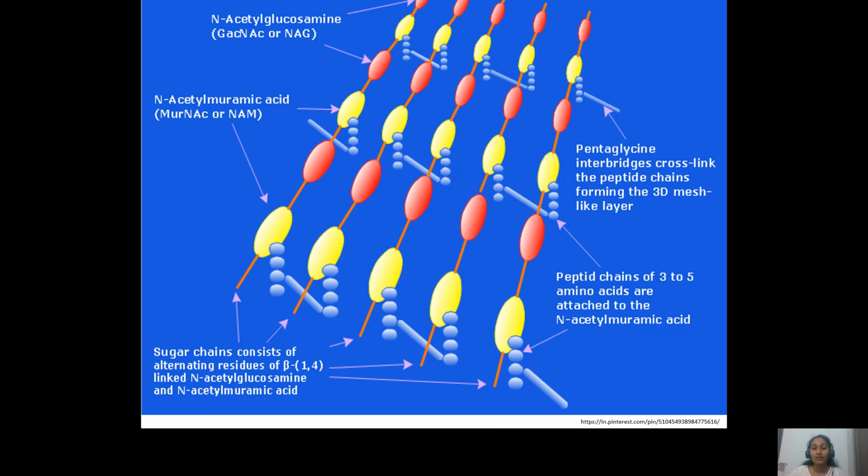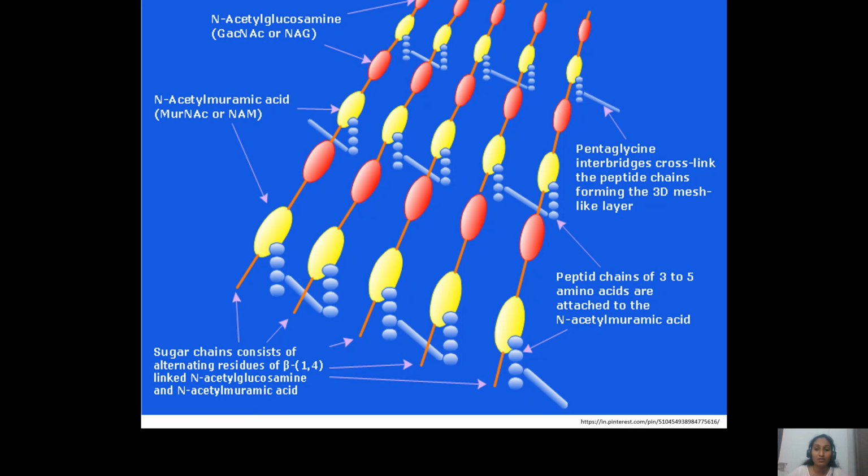And apart from that, the NAM units also are arranged with the peptides, as I had discussed previously. So these are the four peptides which are attached to the NAM layer, and we can see here that the third amino acid of one NAM unit is bound to the fourth amino acid of the adjoining NAM unit.